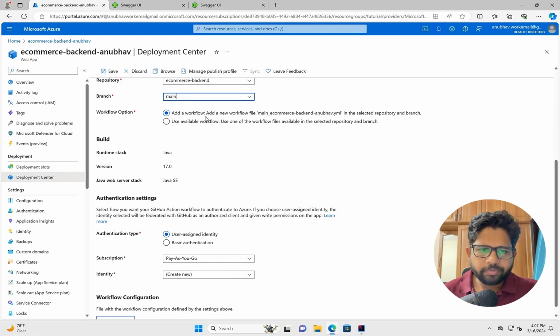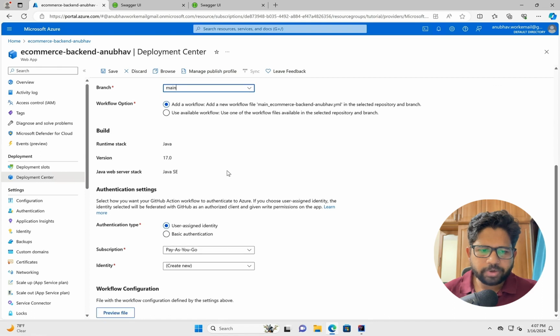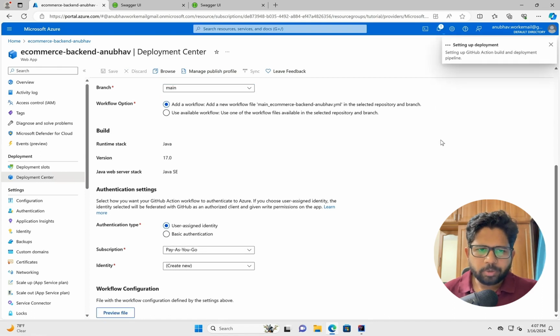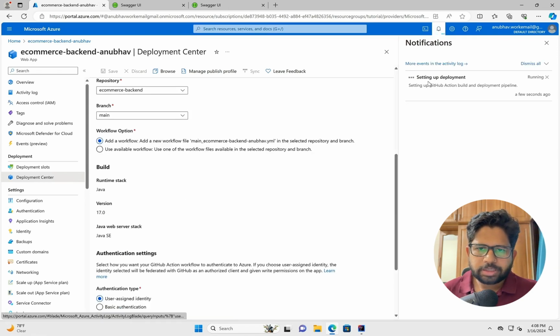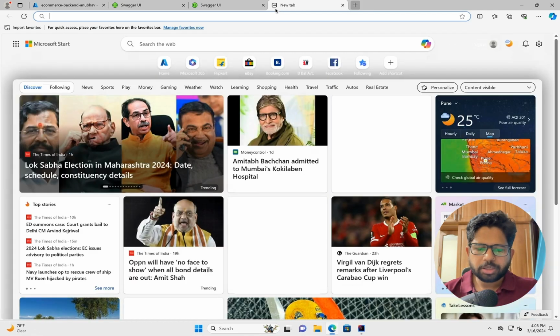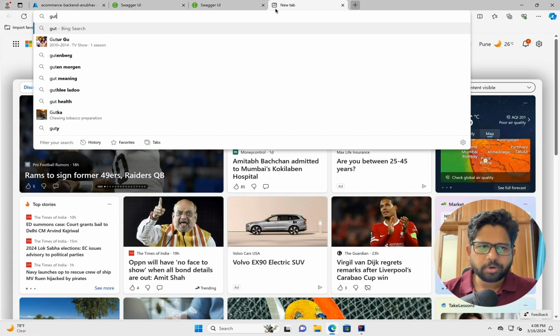I click on add workflow. Basically, I would want to add the workflow here. And then I can click on save so that the deployment can get triggered. So I have saved the deployment so that the deployment can start and basically the deployment should get triggered. So you can see it's showing that they're setting up the deployment. Now what I can do is that I can go to the GitHub to show you a bunch of other things. So I'll go to github.com